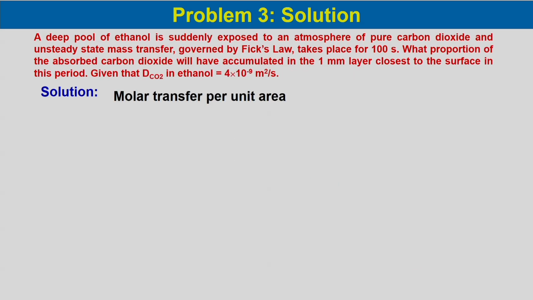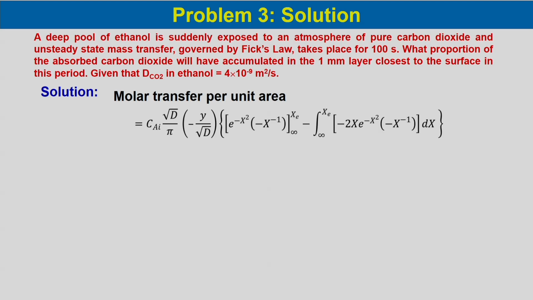So, the molar transfer per unit area we can calculate: it would be C_Ai root over D by pi into minus y by root over D into e to the power minus x square into minus x to the power minus 1, with limits infinity to x_c, minus integral 0 to x_c of minus 2x e to the power minus x square into minus x to the power minus 1 dx.